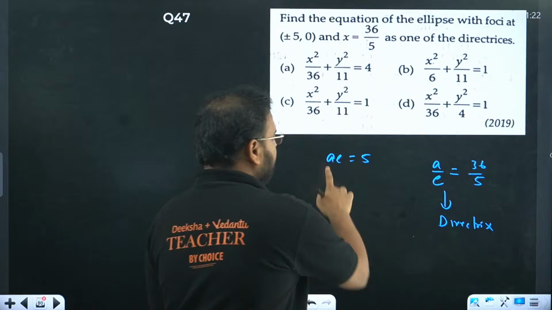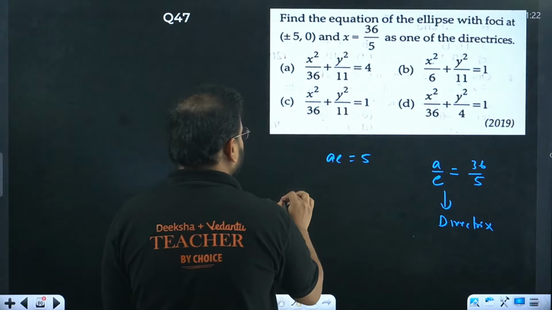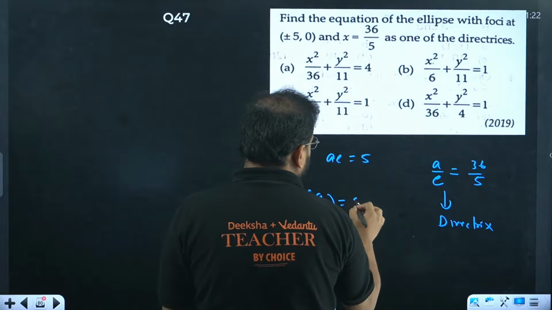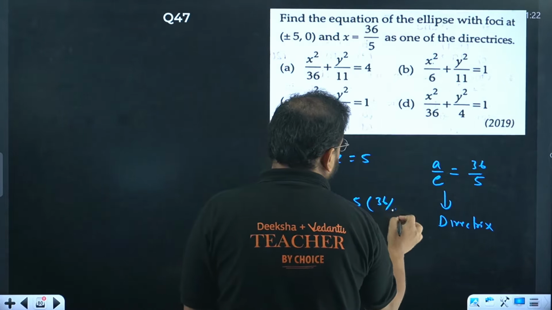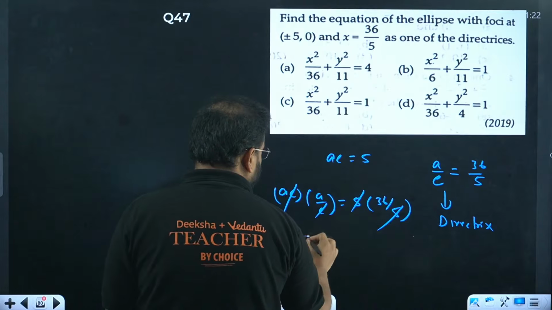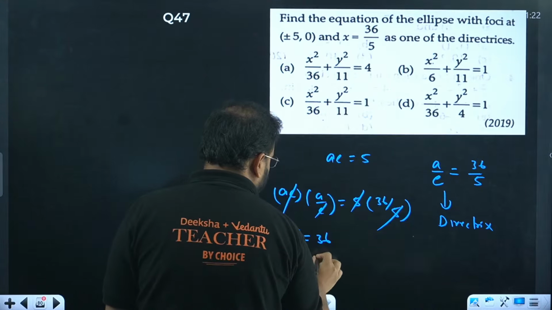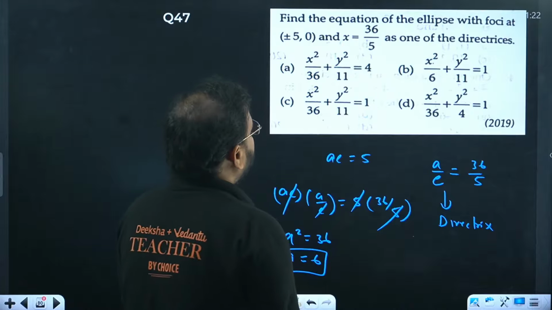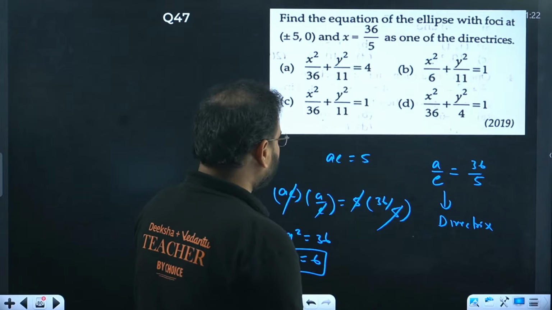A is also given. Let's do one thing, multiply them. A into a by e, you get 5 into 36 by 5. 5 cancels. We get here a square equals to 36. So a value is what? 6.